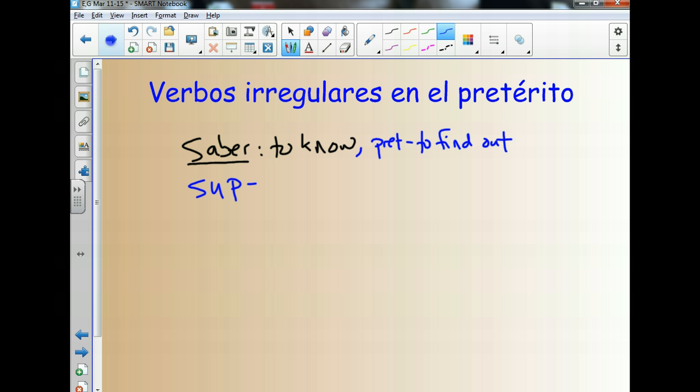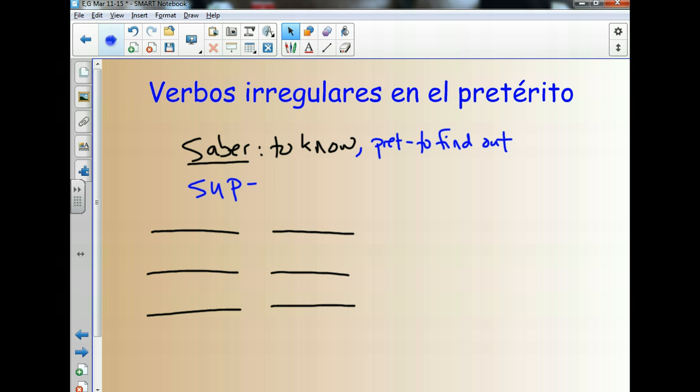Okay? Let's take a second and let's think about how this verb would be conjugated. So why don't you guys take a second to do all the conjugations in your screencast notebook. All right, looking at the endings from the other. We know that the endings are e, iste, o, imos, istes, ieron. So go ahead and pause it and do that. Okay, so now you've conjugated your verbs with the verb saber. You have it down. I'll check and take a look at it tomorrow, make sure it's good.